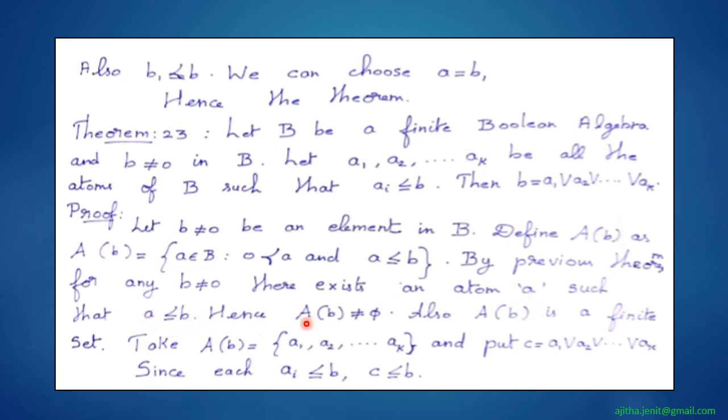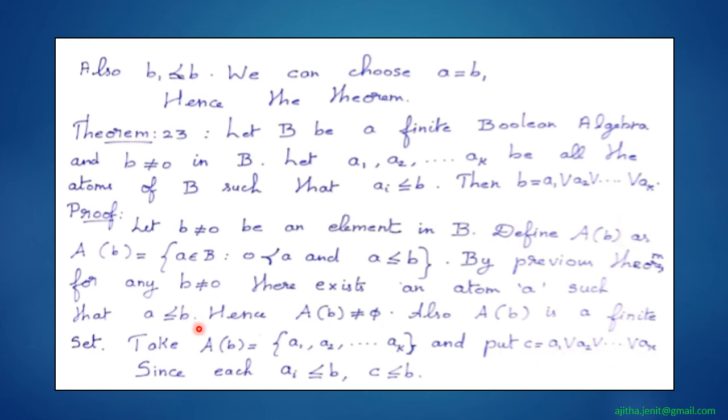So it is clear that this set A(b) is a non-empty set, and also B is a finite Boolean algebra. Therefore A(b) must be a finite set. So we can take A(b) as a collection of elements a1, a2, etc., up to ak, and put c equal to a1 join a2 join etc.